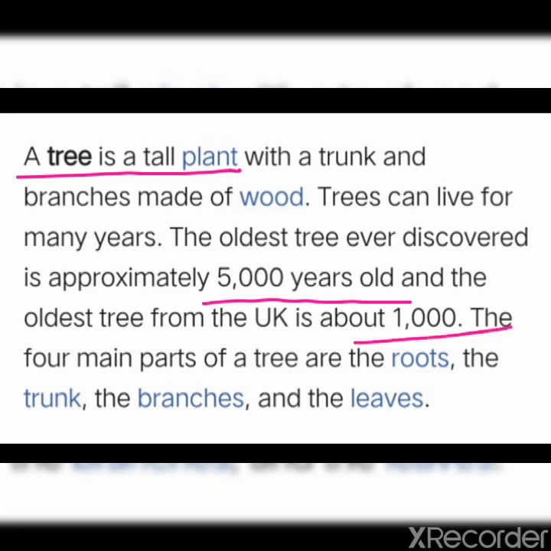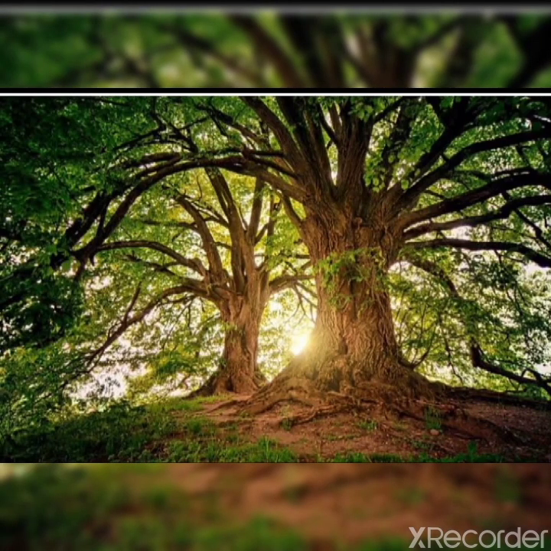The main 4 parts of the tree are roots, trunk, branches and leaves. You can see in the figure that trees are tall plants with a thick, hard and woody main stem called the trunk. This is the trunk. They stand erect and have many branches in the upper part. Examples of trees are mango, banyan, eucalyptus, neem.